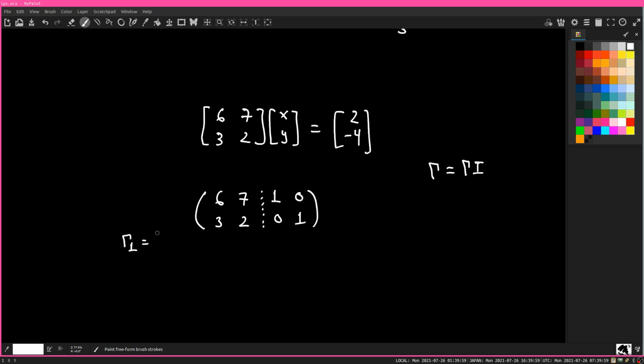This is the matrix 1, minus 1, 0, 1. And then we'll subtract the second equation, so we're going to get 5, 3, 2. And then we're going to do the same thing to the other side over here.